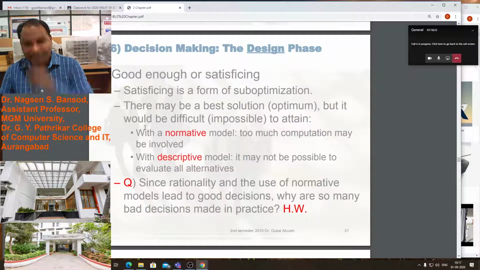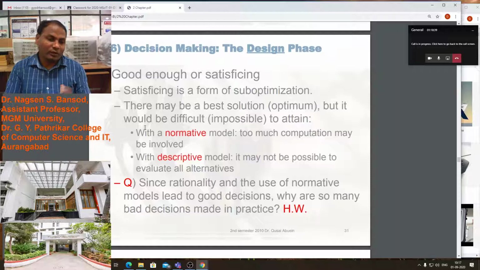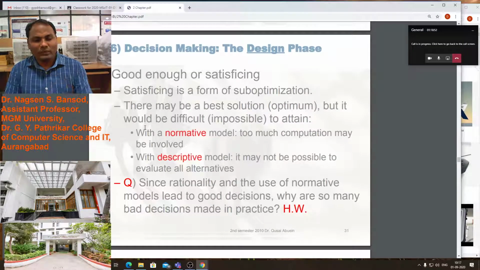Satisfaction means that though the exact solution will not be feasible for us, it will satisfy that model. It would be difficult, even impossible, to attain, but we have to consider that there may be a best solution.